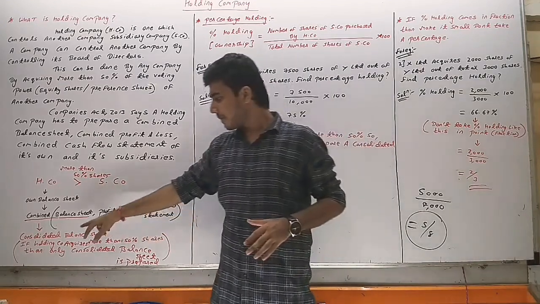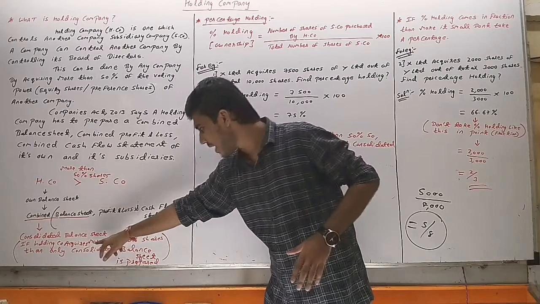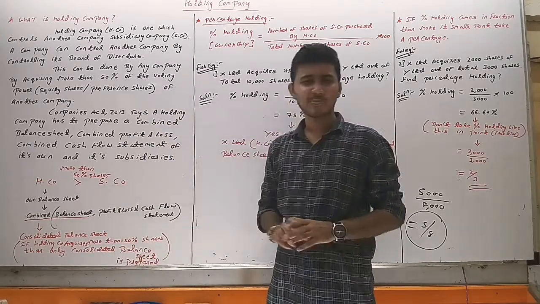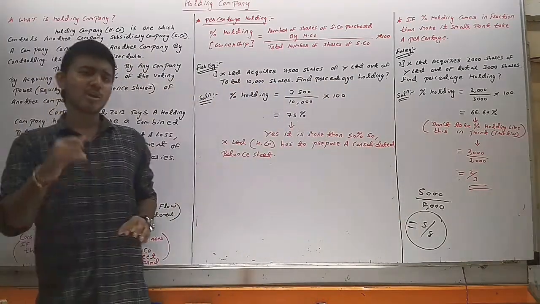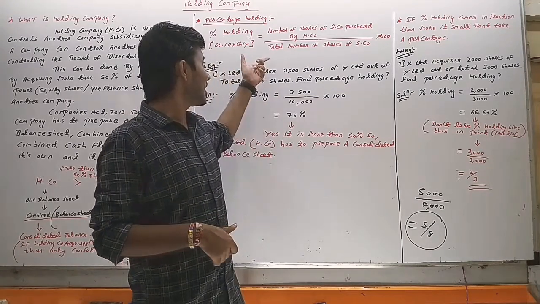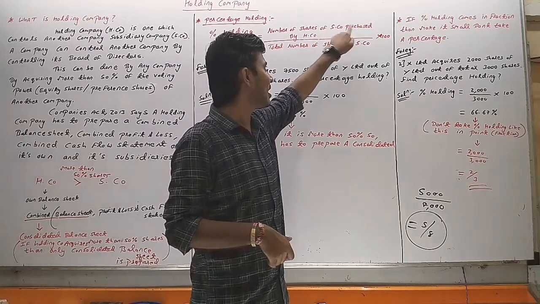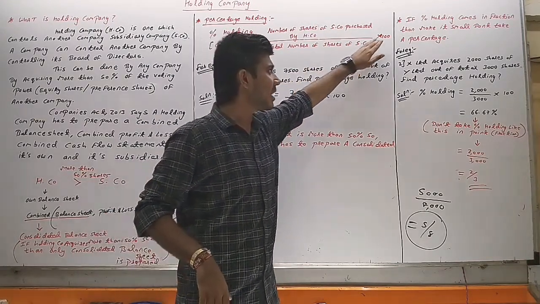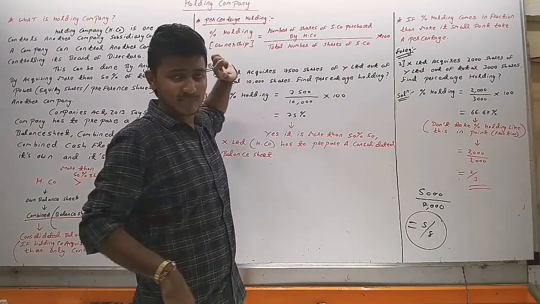When the holding company prepares this consolidated balance sheet, only if the holding company acquires more than 50% shares is the consolidated balance sheet prepared. Then we have seen how to calculate percentage holding. The formula is number of shares of subsidiary company purchased by holding company divided by total number of shares of subsidiary company, multiplied by 100. Why 100? Because we are taking percentage.